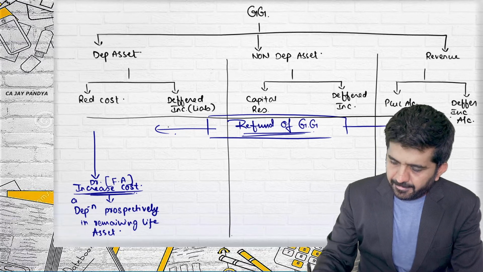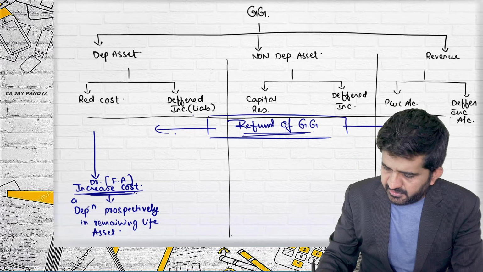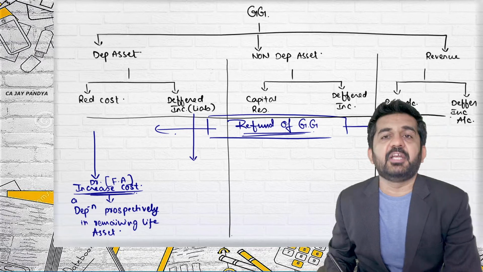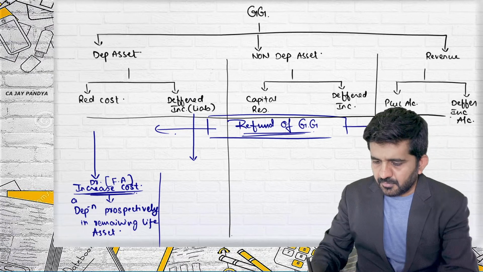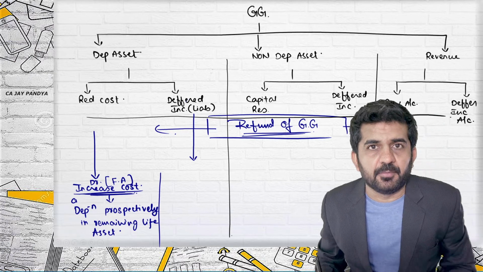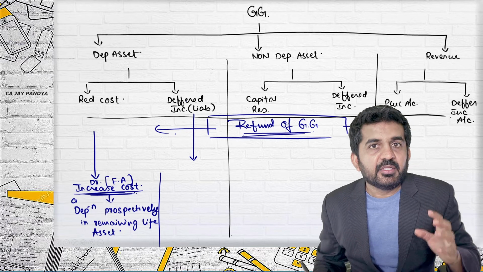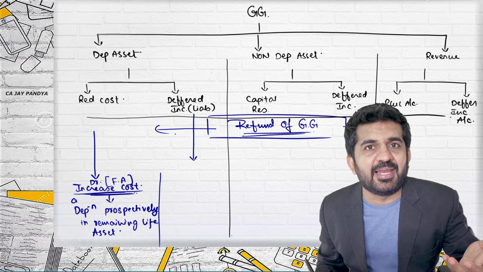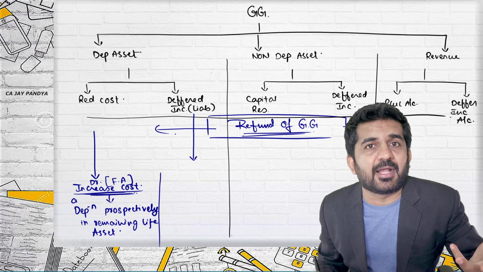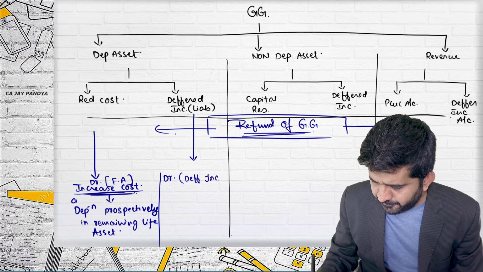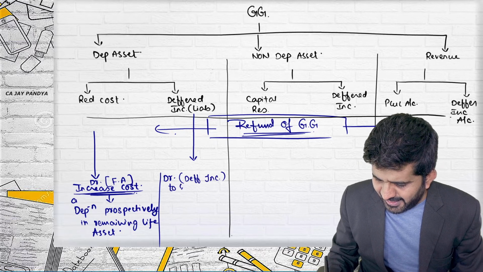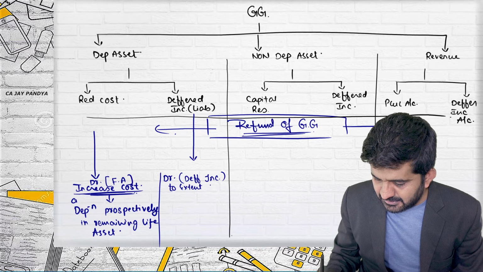Correct. If the grant was treated as deferred income, then how to record it? Try to concentrate. If it was deferred income, there are two possibilities. There is some credit balance in the deferred income account that should be debited. What should be debited? Deferred income to the extent of the balance.